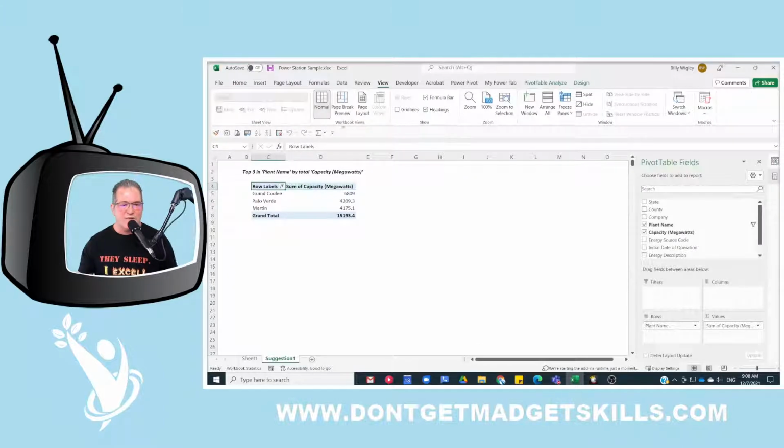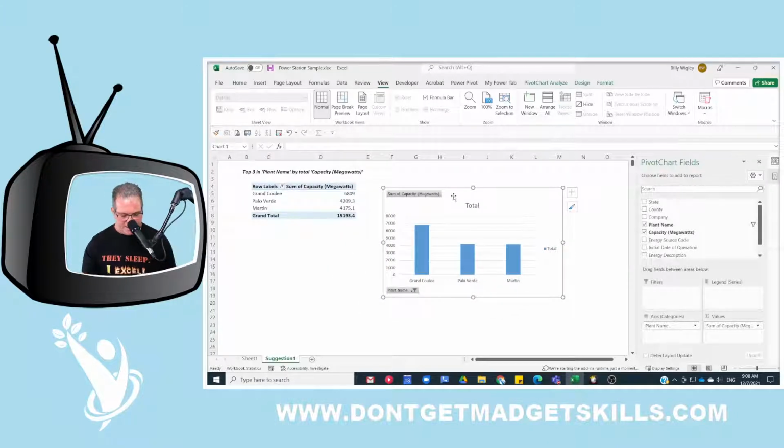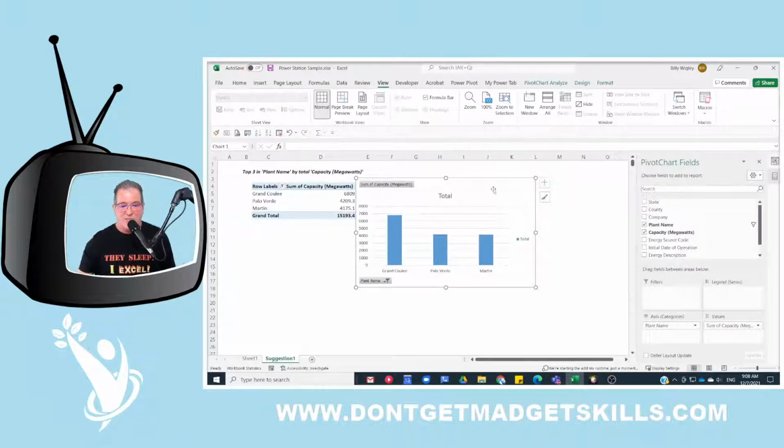And then we can start working with it right here, right? We can do different things. We can say, hey, show me the grid lines. Don't show me the grid lines. But we can work with the data here now, right? We can say, hey, let's insert a little chart here. So you can put Alt F1. So that shortcut is Alt plus F1, and that inserts your default chart into the same worksheet. So then here's our top 3 plants right here, and that's just based on asking a question.